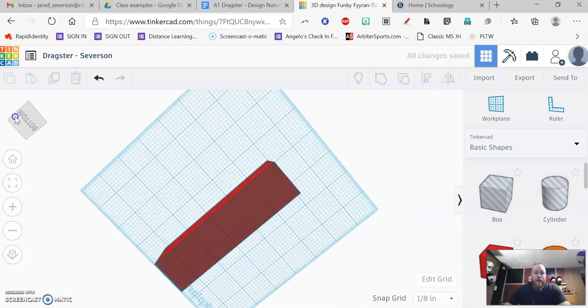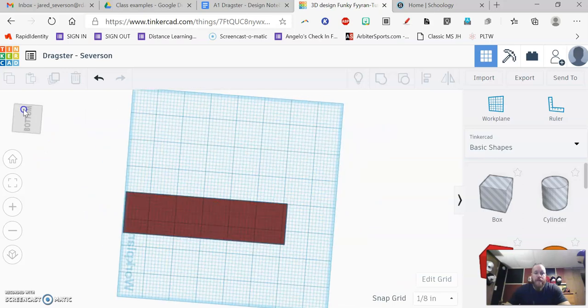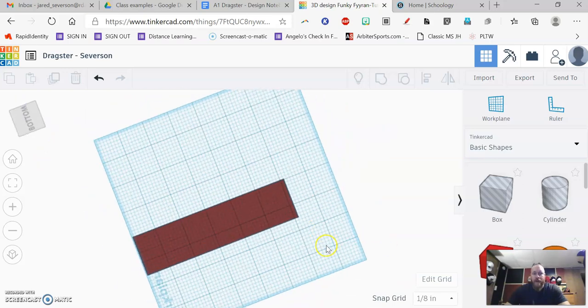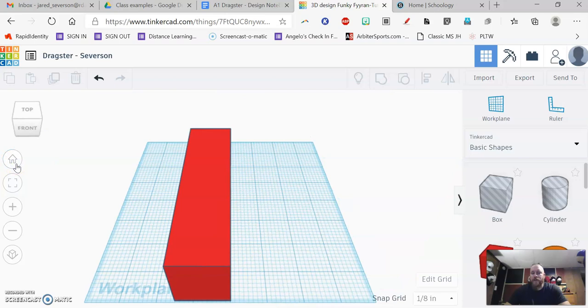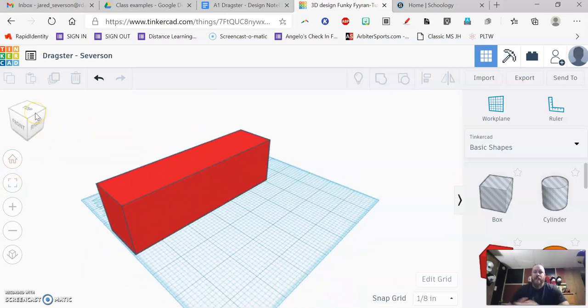Now what you're going to want to do first, if you ever get something and it's just like, holy cow, I don't know how to see this, over here on the side where you have the little home button, click on that and that will take you right back to where you started. If you have trouble changing the view cube.